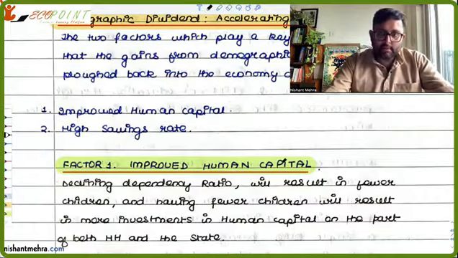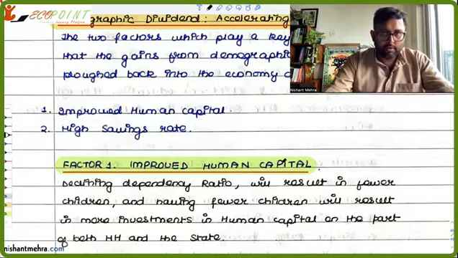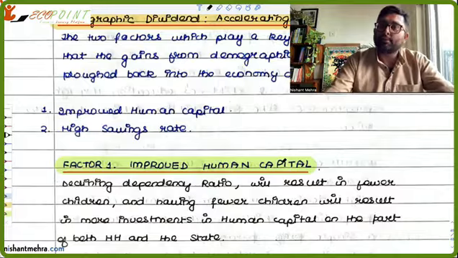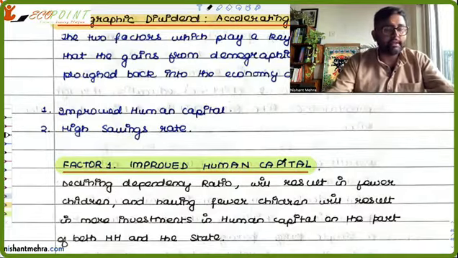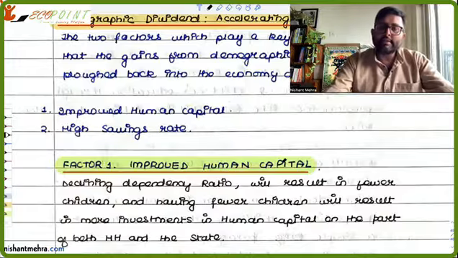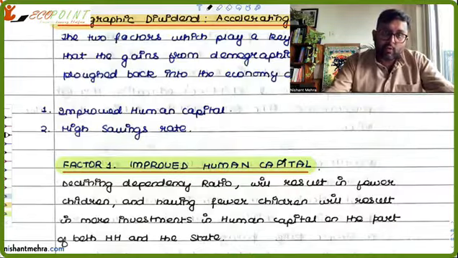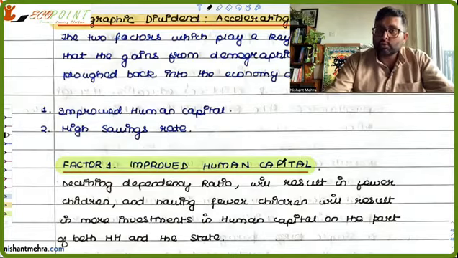They say that when the dependency ratios decrease, that is, people will have fewer children. The dependency ratios will decrease because of fewer children, but they might increase because of the elderly population increasing. Here we are talking about the fertility decline, and that is resulting in the decline in the dependency ratio. If the family has fewer children, then they can invest in giving better quality life to those children.